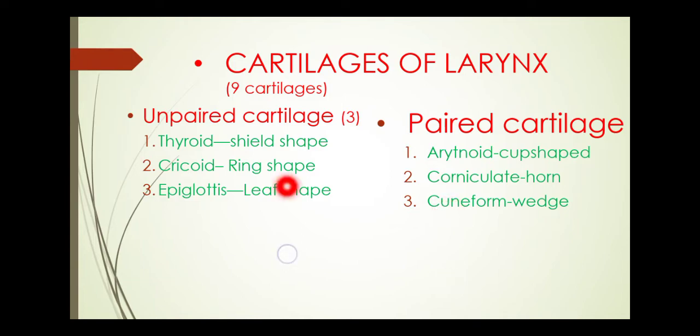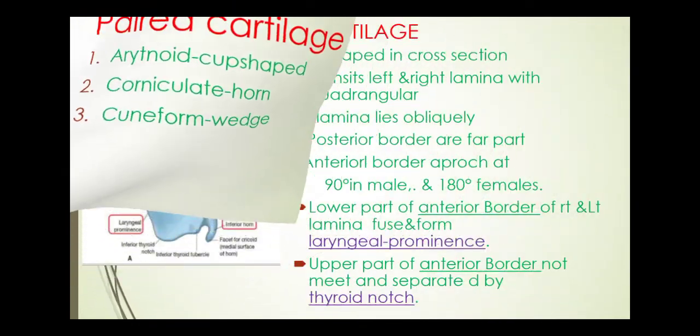Now we are seeing the shape of all these cartilages. These 3 are the unpaired cartilages and these 3 are the paired cartilages. The thyroid cartilage is shield shaped or V-shaped. The cricoid cartilage is ring shaped only. The epiglottis is leaf shaped. The arytenoid cartilage is a cup shaped cartilage. The corniculate cartilage is a horn shaped cartilage. And the cuneiform cartilage is a wedge shaped cartilage.